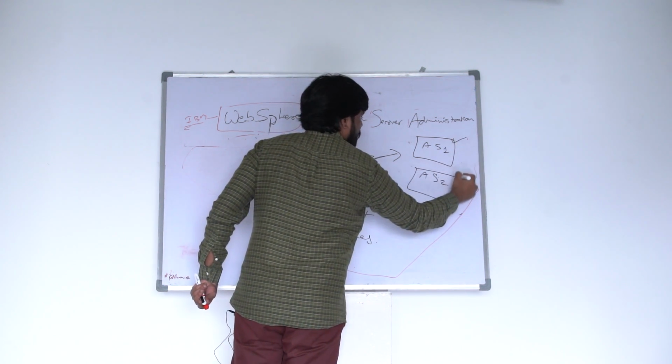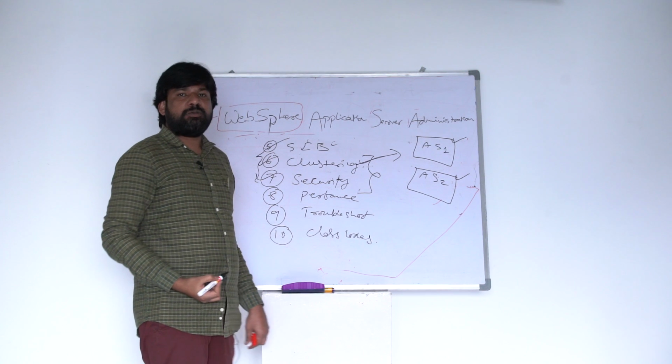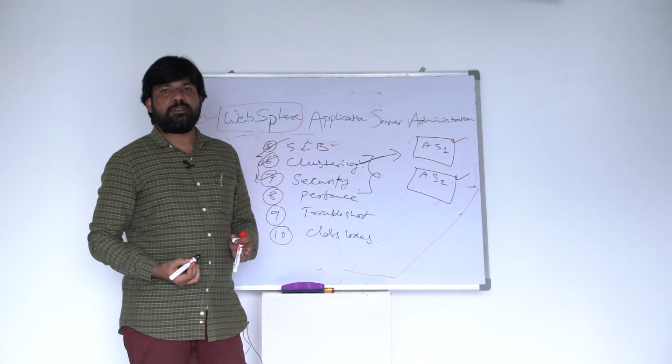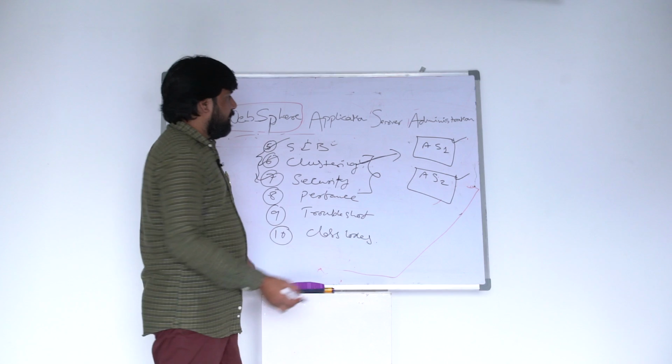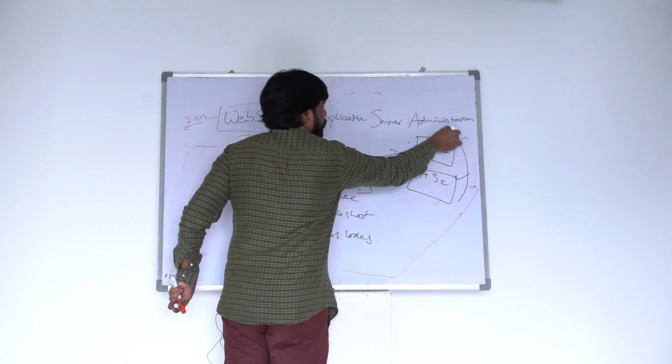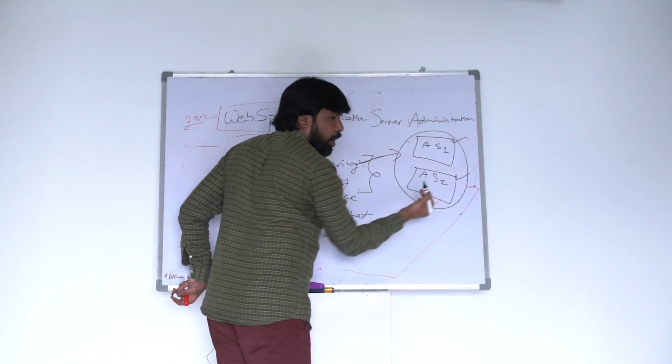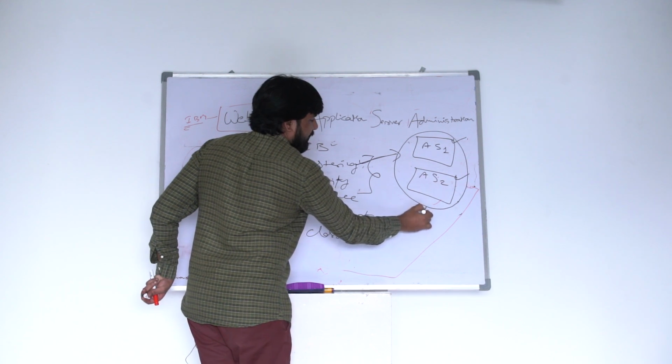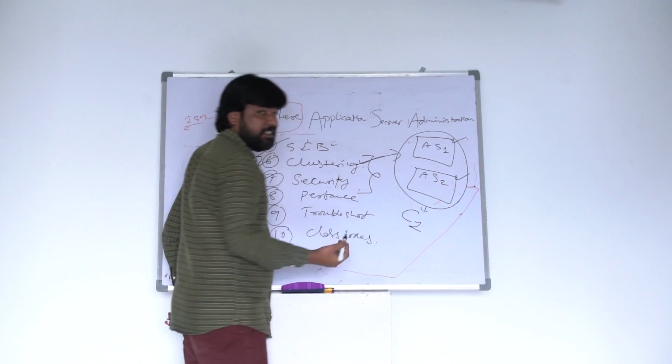Physically you have two servers, and you group them logically and call it cluster 1. That is nothing but a cluster.